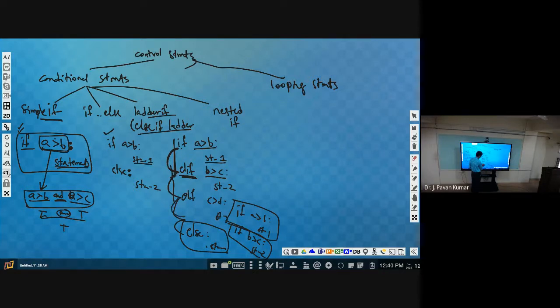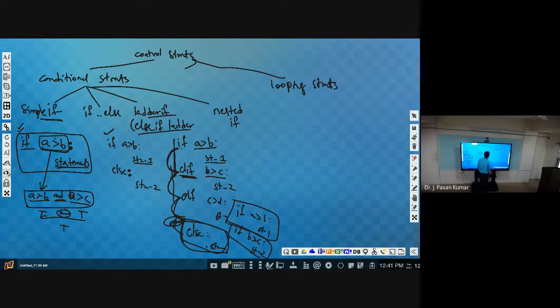Like this it will continue. If all are failed and we don't have else, then nothing will be executed. This else is optional. In the else if ladder, else is optional. We can have an else if ladder without an else statement or with an else statement.